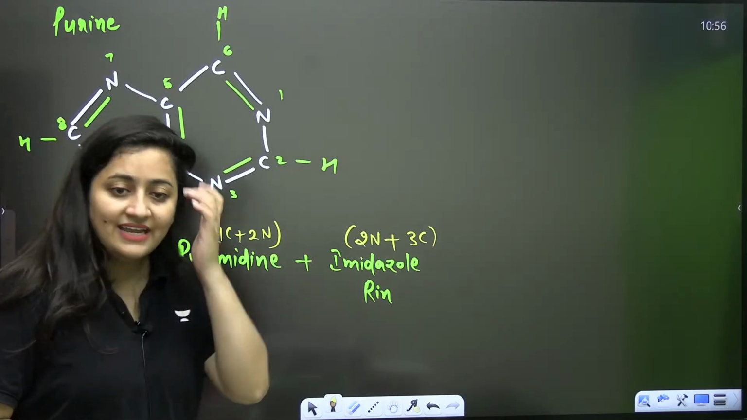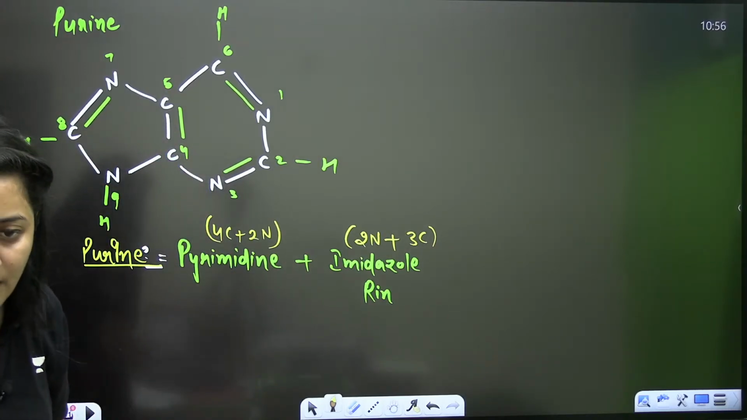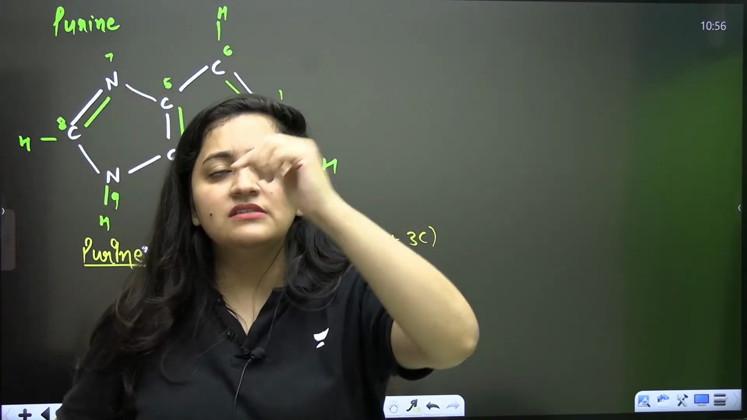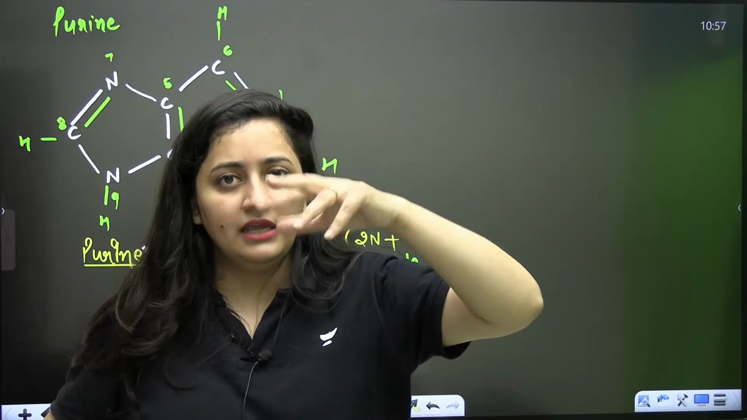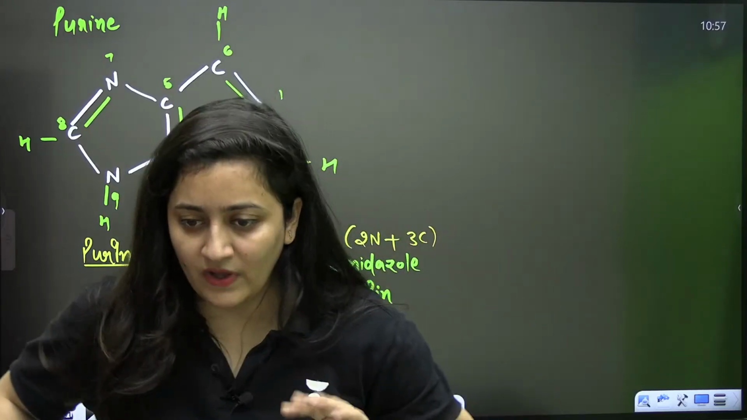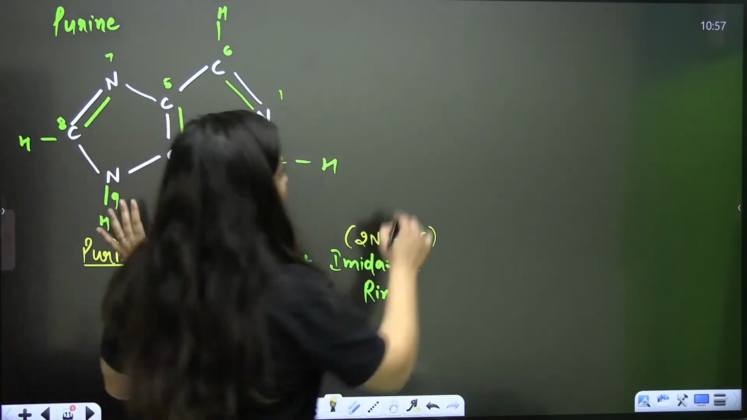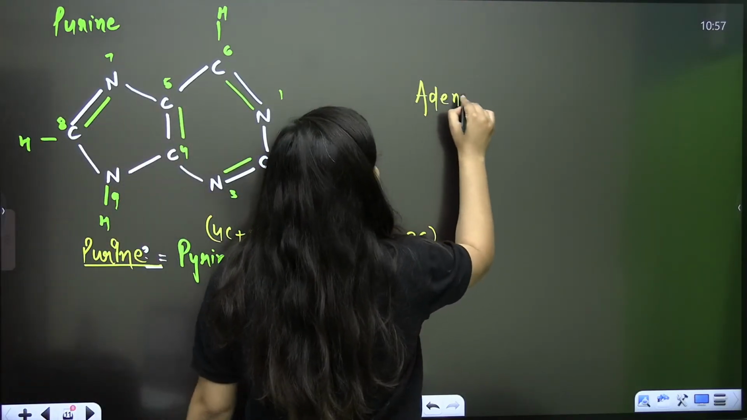Okay, another is the imidazole ring. That's what you need to remember. Just say once there was a PYQ where they mentioned this. Purine consists of, options were there: pyrimidine, imidazole, both, or no one, like this. So you should know about it. So you have adenine here and you have guanine here.